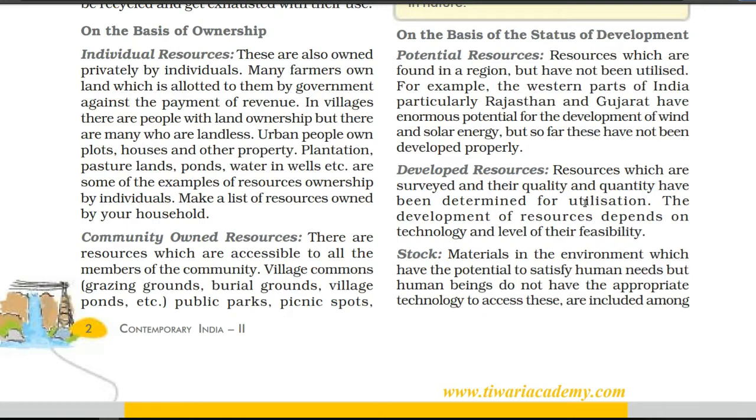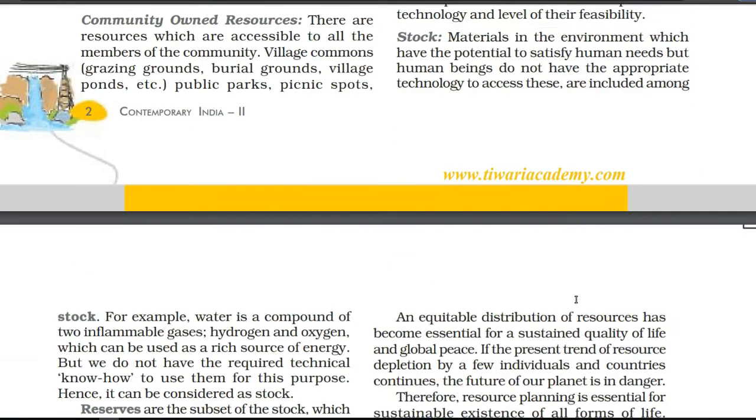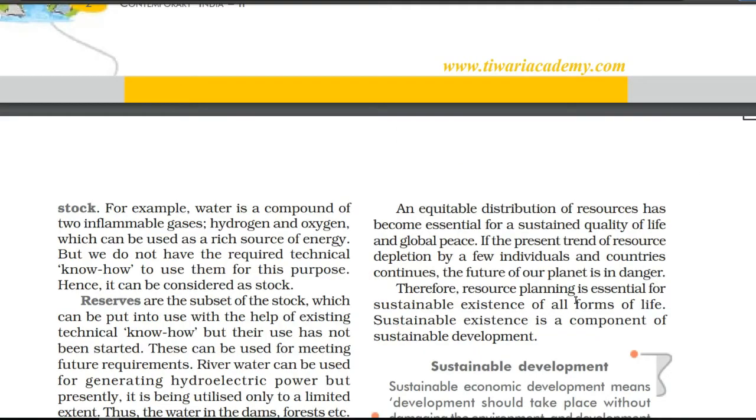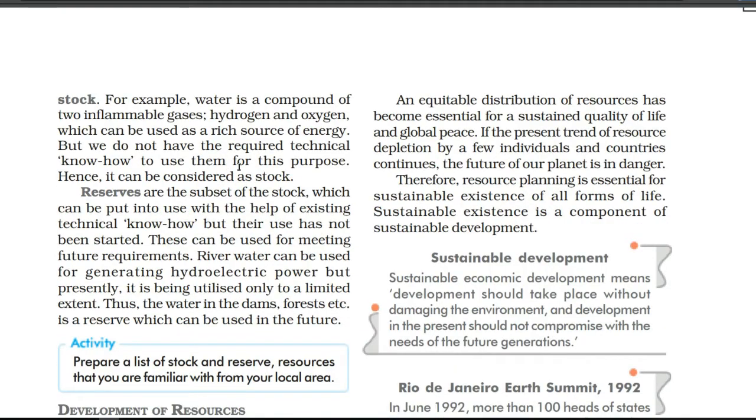Next, we have the stock. In the stock we have those materials, those things in the environment, which have the potential to satisfy human needs, but due to lack of proper technology, we don't know how to use them. Because of that, these resources are not in our use.